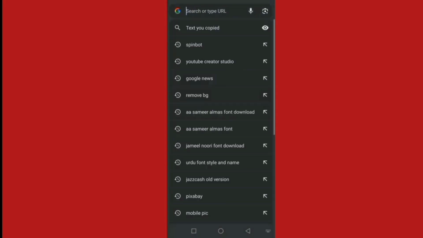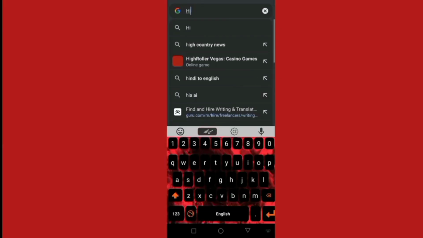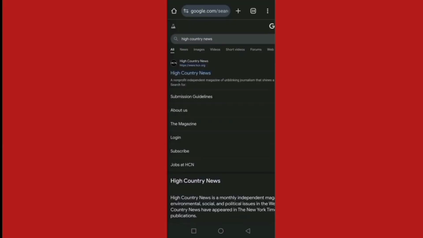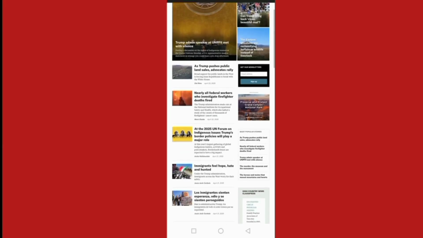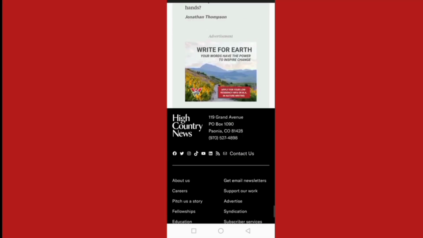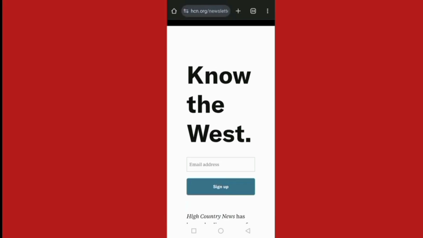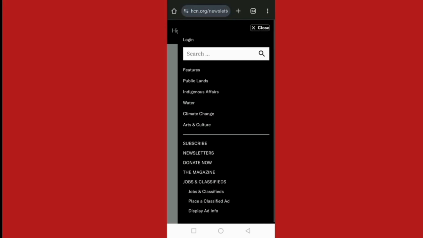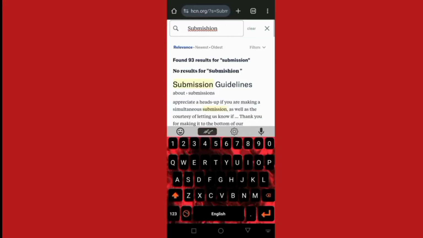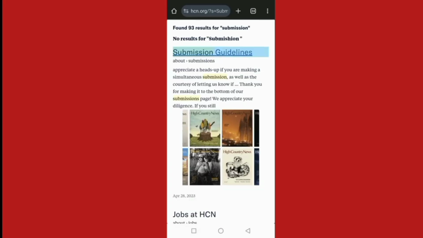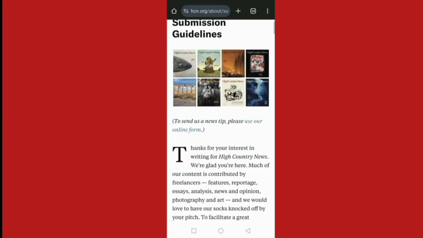Open Google Chrome on your device and search for High Country News. Open the first link on this tab, and this interface shows on your screen. Go to the bottom of this website, click on get email newsletter, then click on the three dots at the top of the page and search for submission guidelines. Click on the submission guidelines option, and this interface shows on your screen.